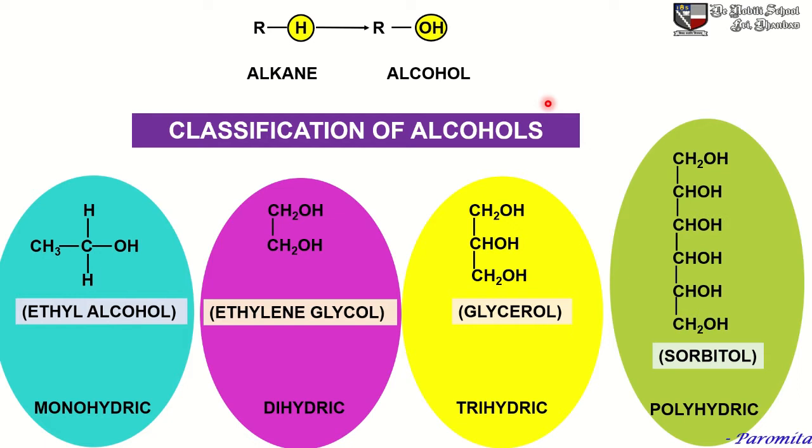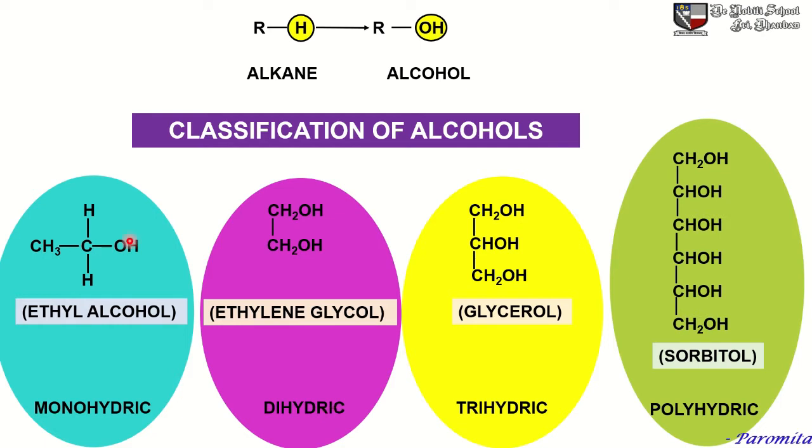Accordingly, alcohols are classified as monohydric, dihydric, trihydric and polyhydric. So what is the basis of this classification? This classification is based on the number of OH groups present in the alcohol.